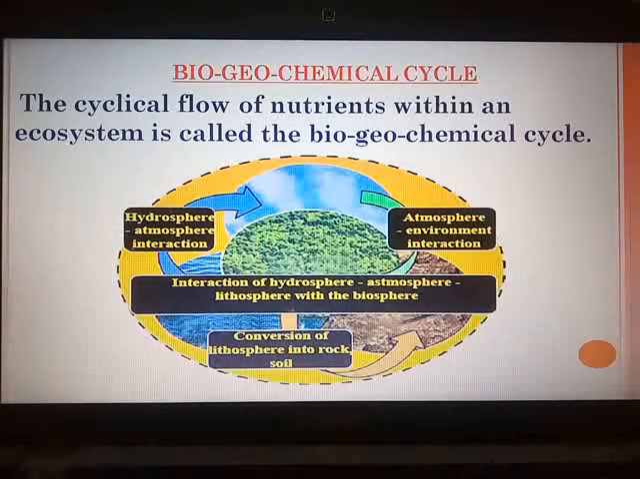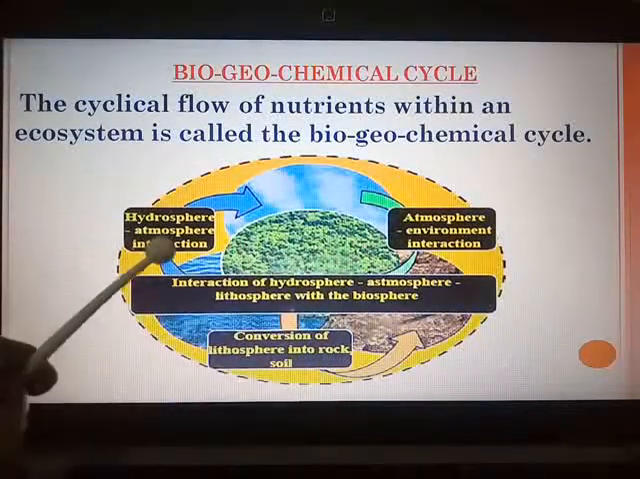Why? You all know that nutrients are necessary for the growth of living organisms, and they are continuously transferred from abiotic to biotic factors, that is the non-living to the living, and from the living again to the non-living within an ecosystem. This cycle, if you see, operates continuously through the medium of the biosphere, which is formed by lithosphere, atmosphere and hydrosphere.